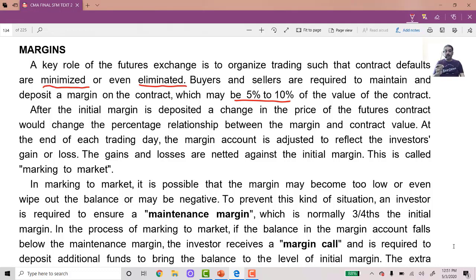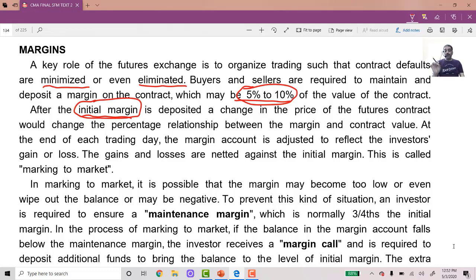That is the surety for the performance of the contract. How much is that deposit? That deposit is about 5 to 10% of the value of the contract. Whatever is the total value of the contract, of that 5 to 10%. And after the initial margin is deposited, that means this 5 to 10% that is there, that is called the initial margin, initial deposit.